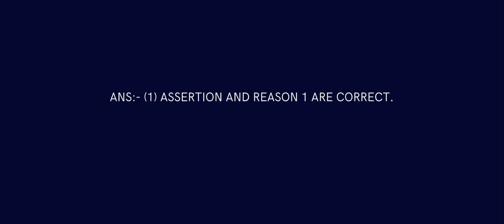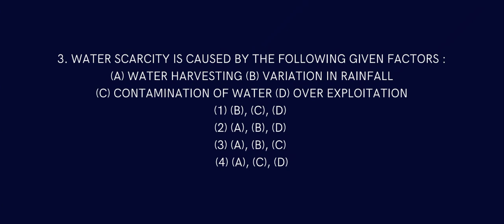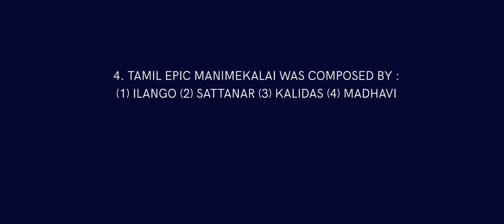Likewise, question number 3. Water scarcity is caused by the following given factors. The scarcity of water means the hindrance of water. So water harvesting is a positive thing. It helps water to be conserved, so I think that is the only one that is good for the water. But the variation in rainfall, contamination of water, and overexploitation are causes. So the answer should be B, C and D. Question number 4. The Tamil epic Manimekalai was composed by Sattanar. That is the correct answer. Sattanar, everybody knows that.